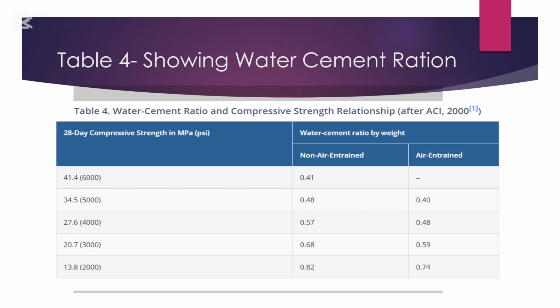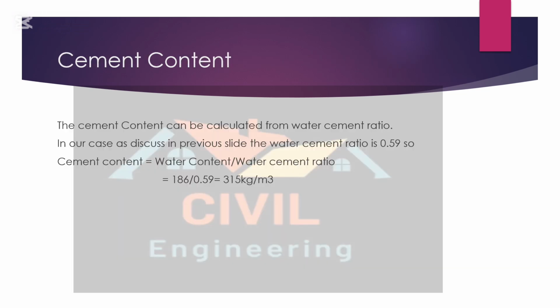If the compressive strength is 34.5, we will take for non-air entrant 0.48 and for air entrant 0.40. So in our case, the compressive strength is 20.7 MPa, so we will take 0.59 water cement ratio. So friends, now we will find the cement content.